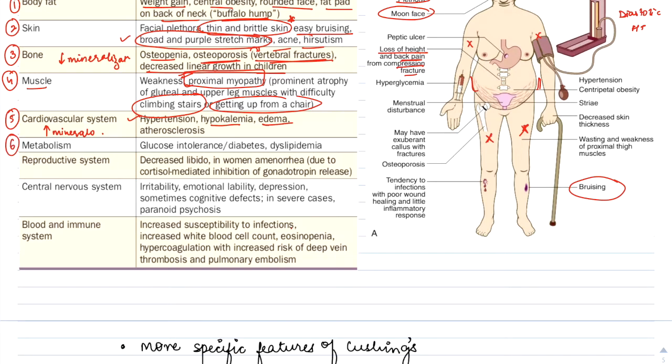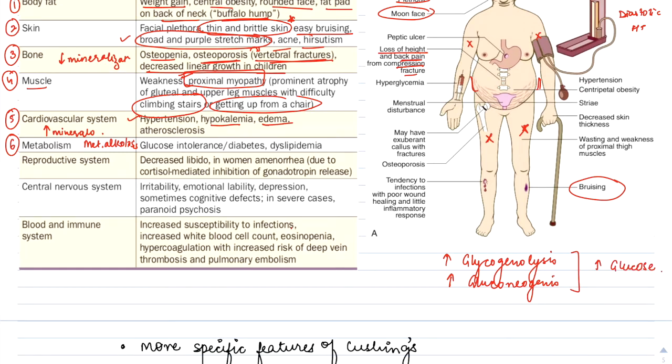Sixth is the metabolism. There will be presence of metabolic alkalosis, as there will be increased mineralocorticoid action leading to increased H positive loss. Also, there will be an increase in glycogenolysis and an increase in gluconeogenesis. These will lead to an increase in glucose production.